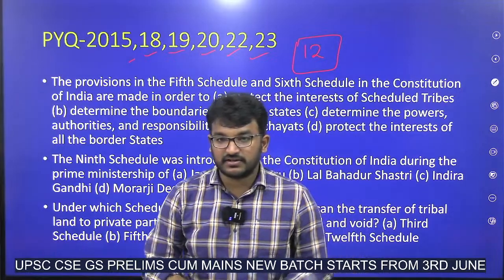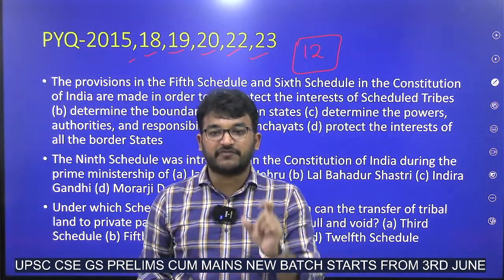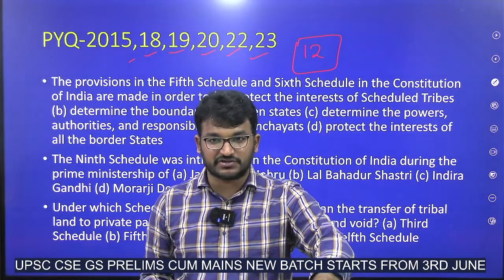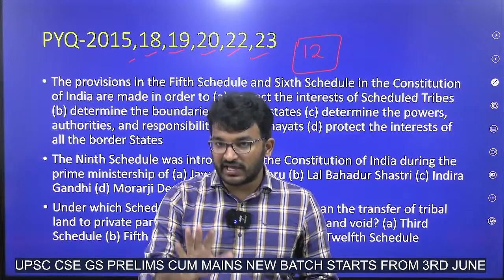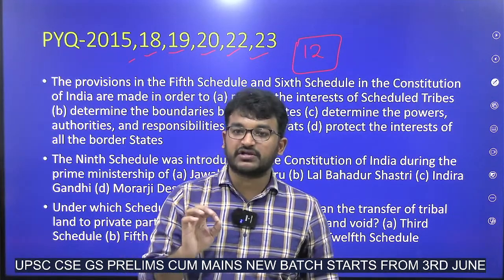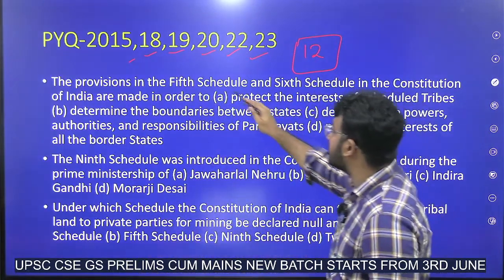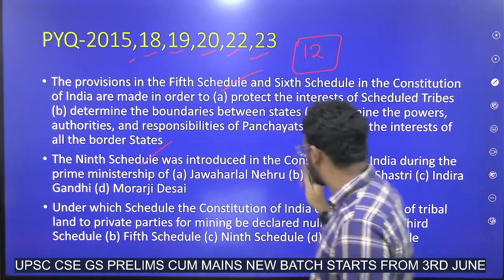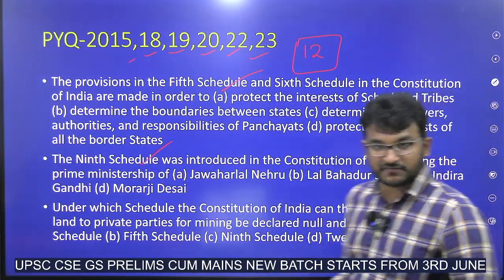You need to know each and every clause of these 12 schedules, because if a question comes from the schedules, it will be a low hanging fruit for you, as you can surely get it correct. Earlier, a question regarding the 5th schedule has been asked, the 9th schedule has been asked, the 10th schedule was asked twice, and the 5th schedule has been asked a number of times.